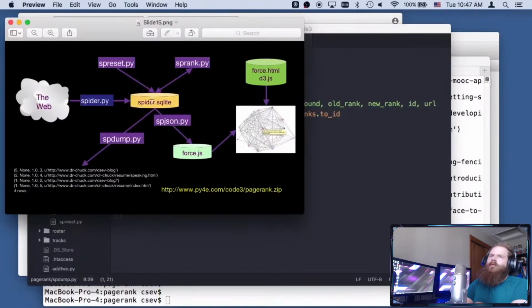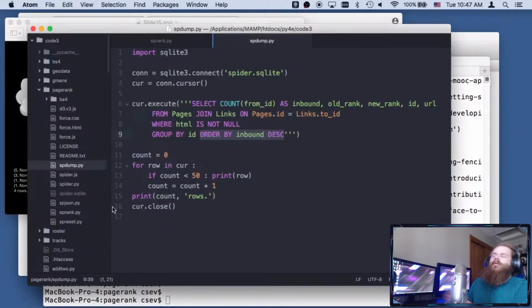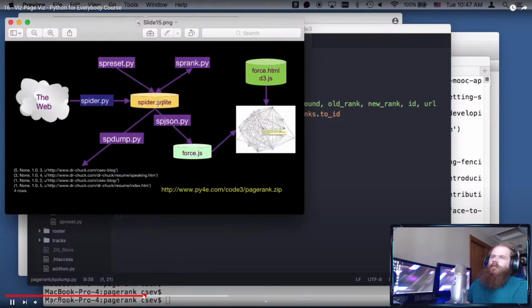And now we're going to go through the visualization process. This is going to look at all that data and produce a JavaScript file. It's going to write a JavaScript file that will then be fed into my visualization using D3.